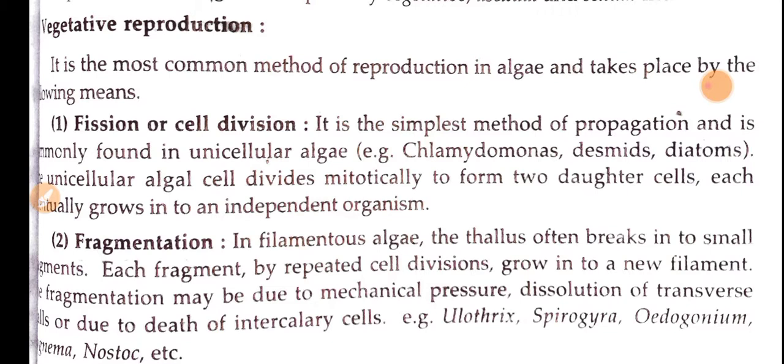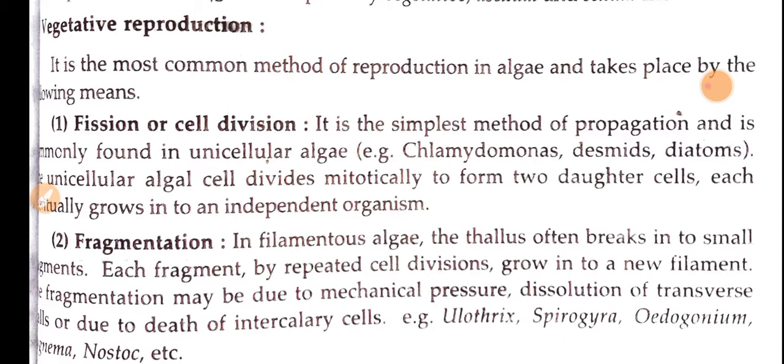This vegetative reproduction is a mode of reproduction in which there is no involvement of gametes. Okay, so it is a common method in algae. So we have cell division or cell fusion, fragmentation, hormogonia and adventitious branches. By these methods, reproduction is commonly carried out in algal cells.